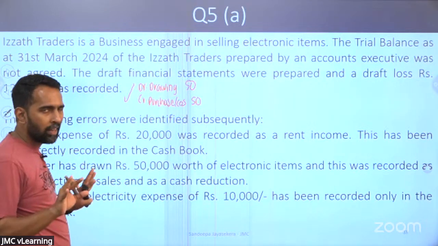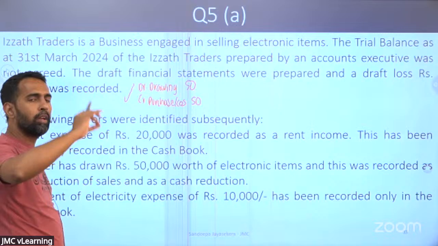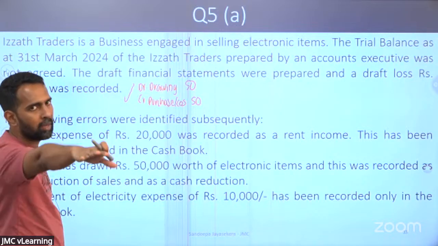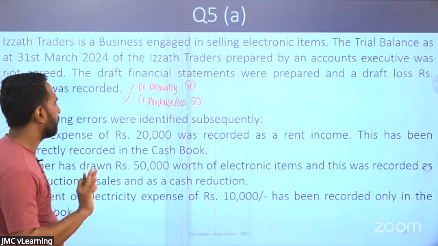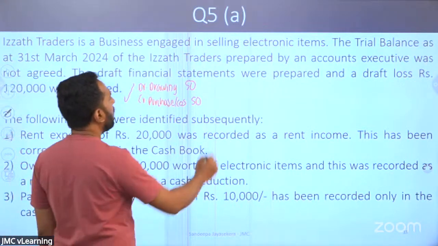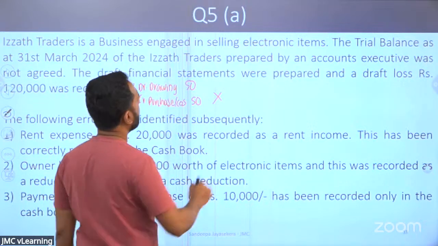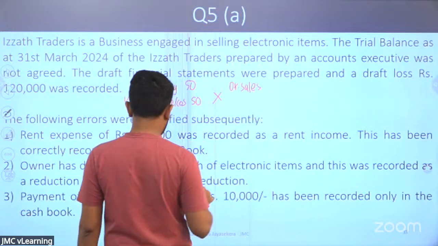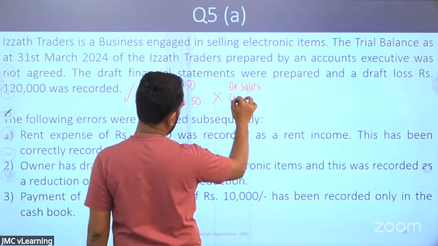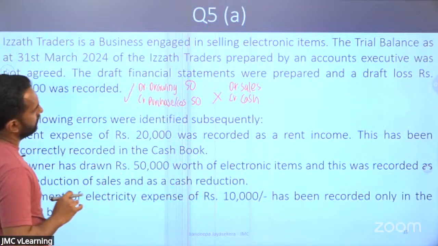We don't maintain an inventory account now. In the double entry mechanism, inventory is there only for the year end. At year end you create it, and at the beginning of the year you charge it back to the P&L. The wrong entry they have passed is recorded as a reduction of sales: debited to sales and credited to cash. That's wrong.